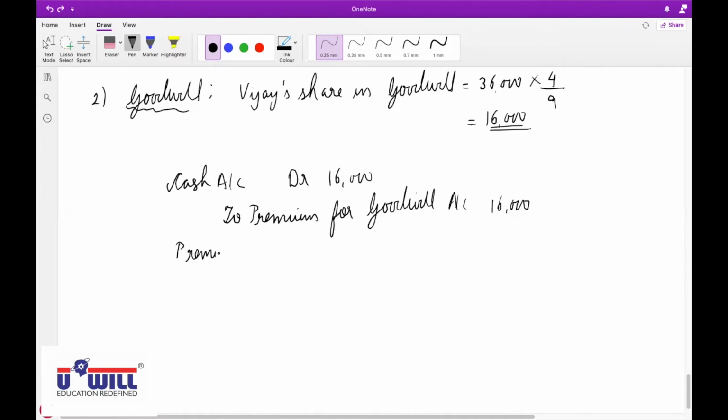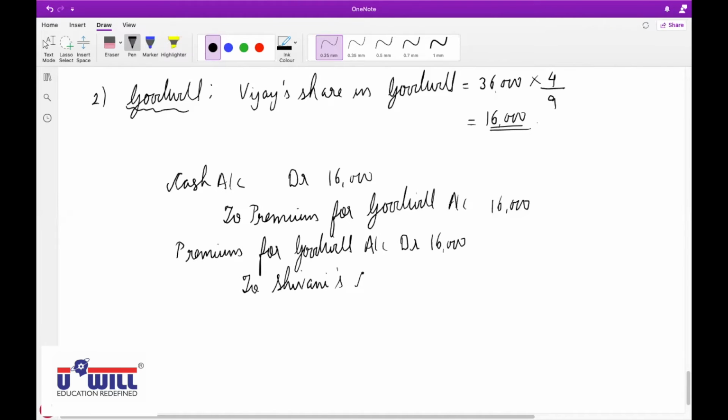Premium for goodwill account debit 16,000 to old partners, that is to Shivani's capital account and to Neeraj's capital account.